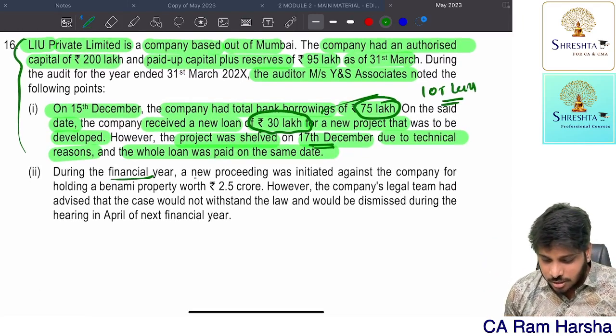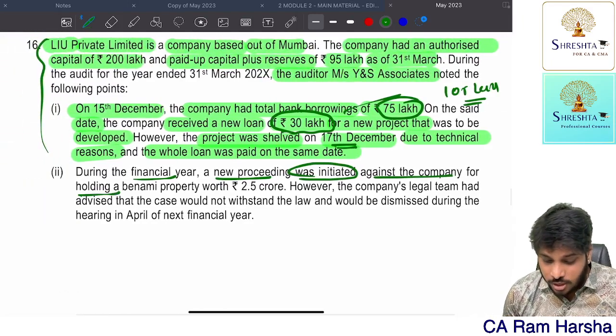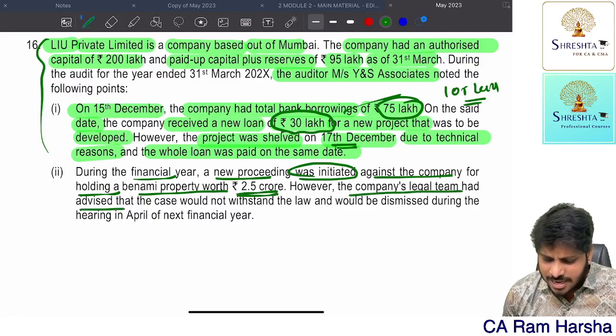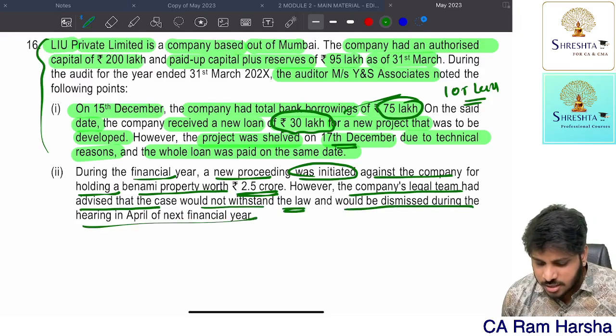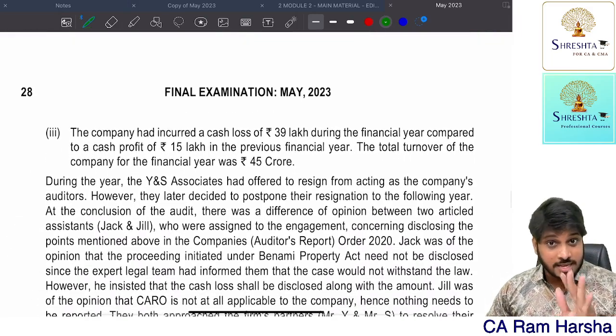During the financial year, a new proceeding was initiated against the company for holding a Benami property worth 2.5 crore. However, the company's legal team has advised that the case would not withstand the law and would be dismissed at the hearing in the next financial year. Okay, so as on 31st March, the case is still pending.